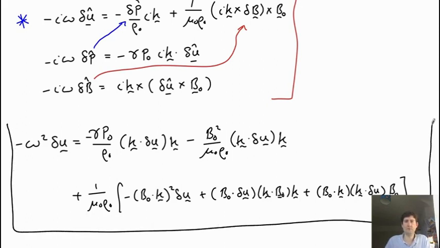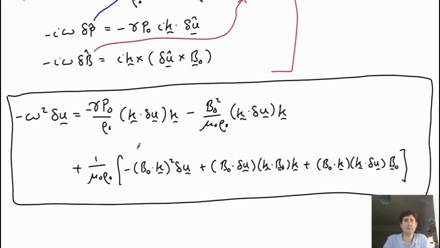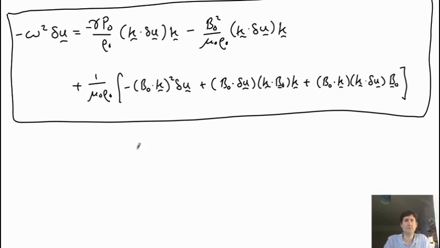Sit down and work it out for a bit. So now we'll look at what kind of solutions this equation has. You can see that this equation consists of everything in terms of delta u's and omegas and k's. So this is going to tell us something about what waves we have in the system.